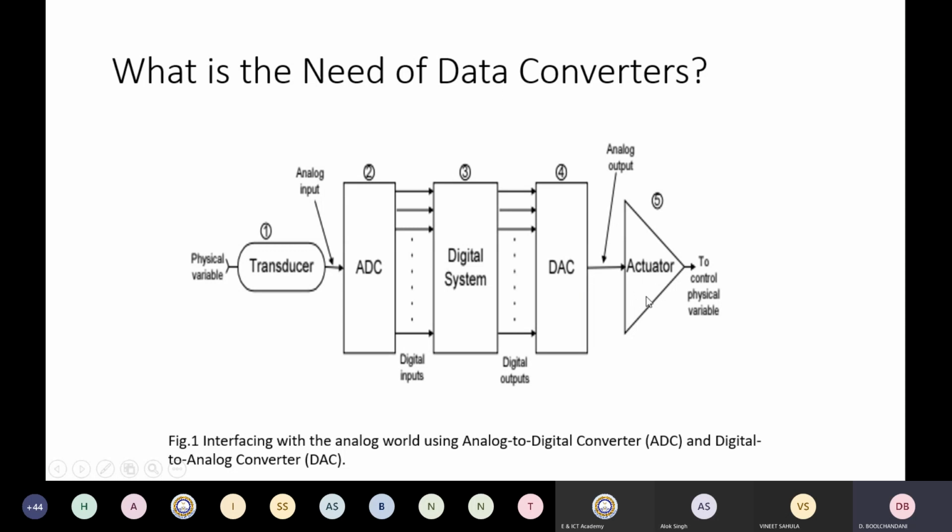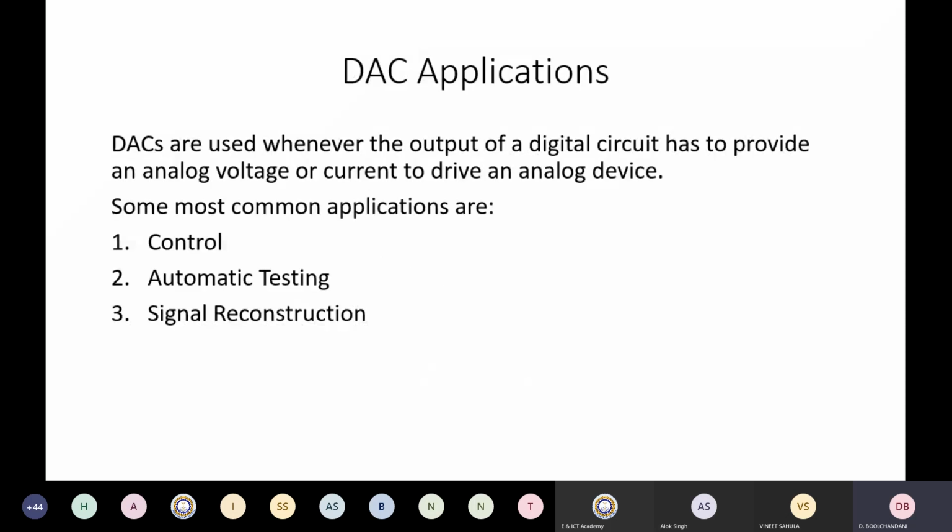And this actuator would be so designed that it controls the flow rate of the water. So this is one of the examples. There are numerous such examples. So now we come to the basic DAC, and these are a few of the different applications where the digital to analog converter can be used: control, automatic testing, signal reconstruction, and again this signal reconstruction finds wide application.